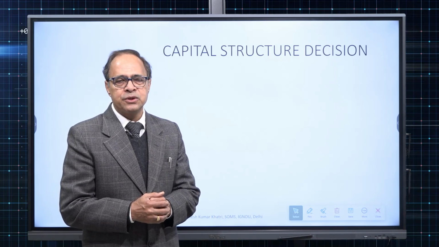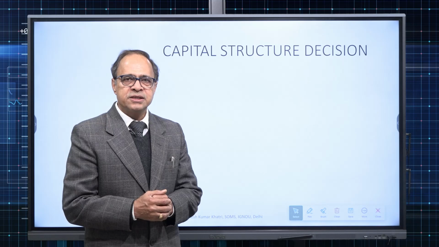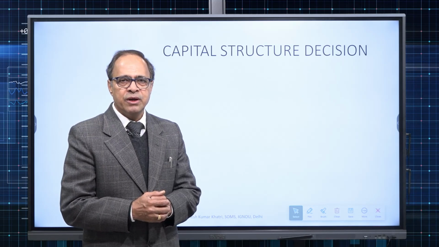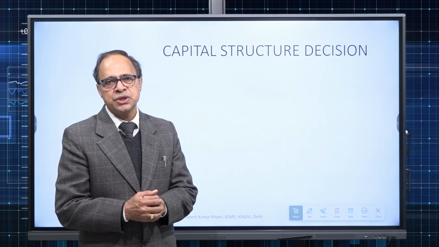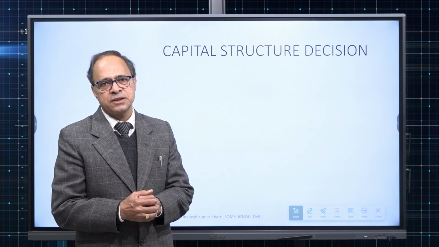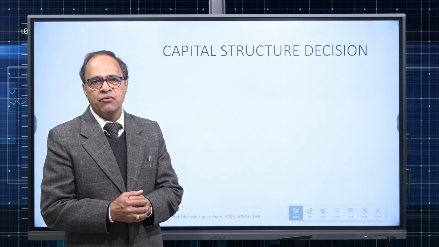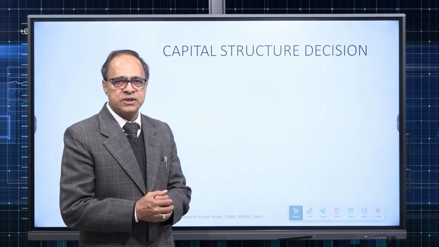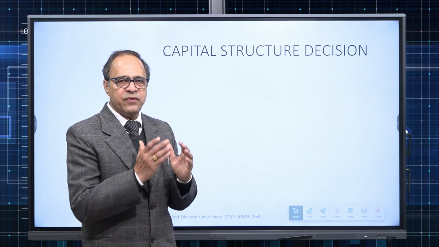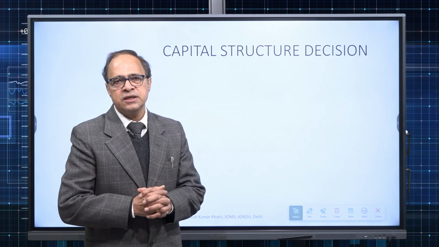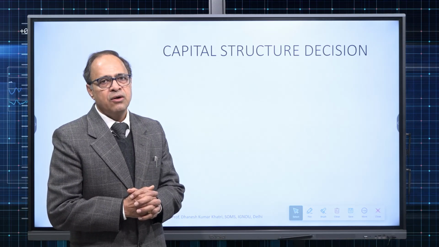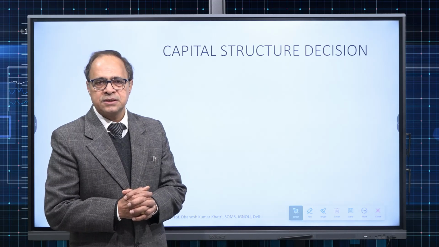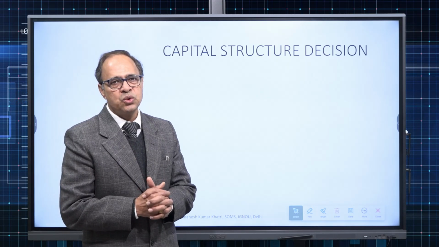So depending upon the scenario of the company, risk-taking capacity of the company, earning and profitability of the company, it can choose an optimum capital structure. So we will learn what is a capital structure first of all, what are the factors which affect decision about the capital structure, and what is optimum capital structure. So let us begin today's lesson.